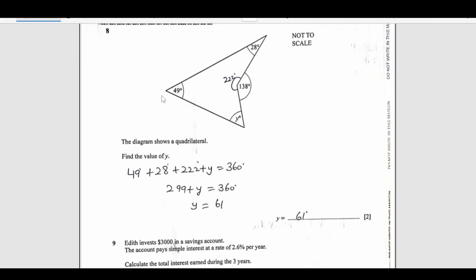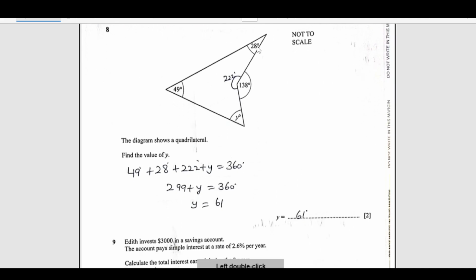Number 8, we have a diagram here. The diagram shows a quadrilateral. A quadrilateral is a shape having 4 sides. Find the value of y. We are looking for this angle y here. Now, as you can see, this is not given actually, so we can find it out. This is angle round a point, so this is 360. Then we will have 360 minus 158. This is 202 degrees, the internal angle from here to here, right.